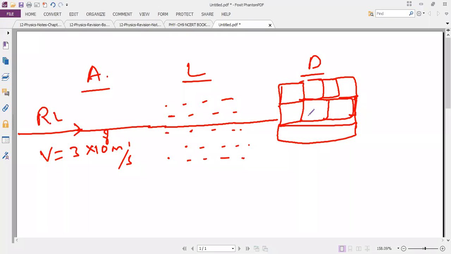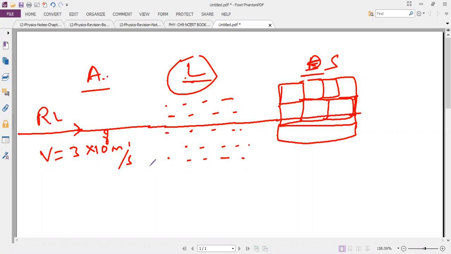So based on the medium, like glass, crown glass, or ebonite, anything, the speed also decreases. So definitely the speed is changing. Now air is called a rarer medium, and liquid is a denser medium compared to air. Liquid and solid: liquid is the rarer medium, solid is the denser medium. So rarer medium, denser medium.